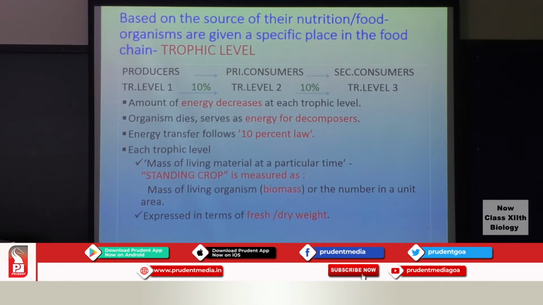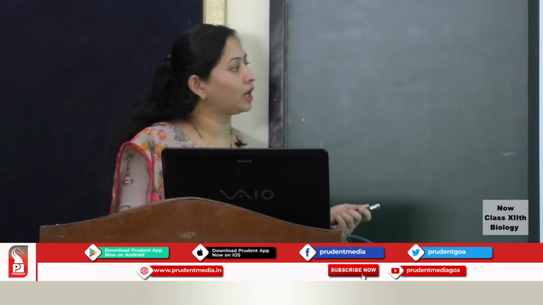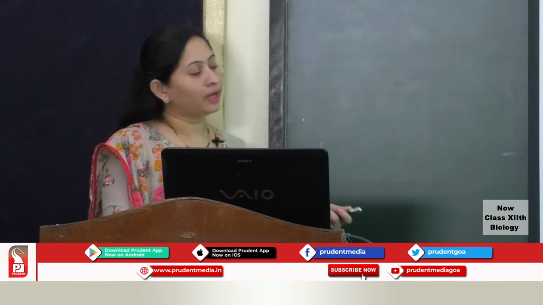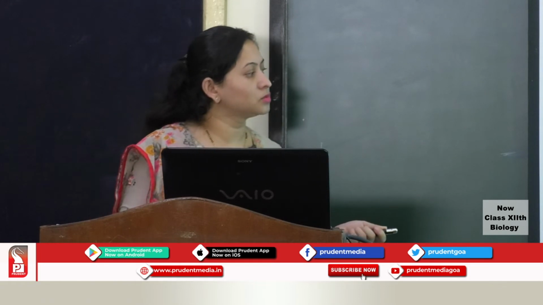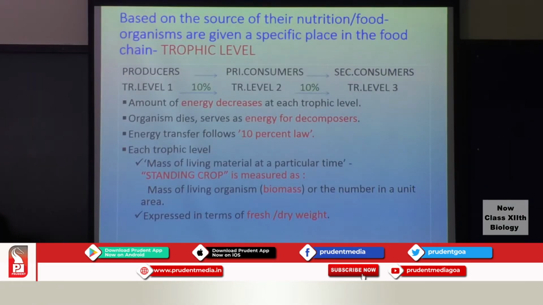Coming to the standing crop, the available mass, biomass, the mass of the living organism at a particular time is referred to as the standing crop. So mass of the living organism, biomass or the number in a unit area is referred to as the standing crop, and it is expressed in terms of fresh or dry weight. Fresh weight is when you just harvest a particular plant and take the weight, that's the fresh weight, and dry weight is less the moisture. You dry it and maybe after 3 or 4 weeks you take the weight of that particular organism, that's the dry weight.